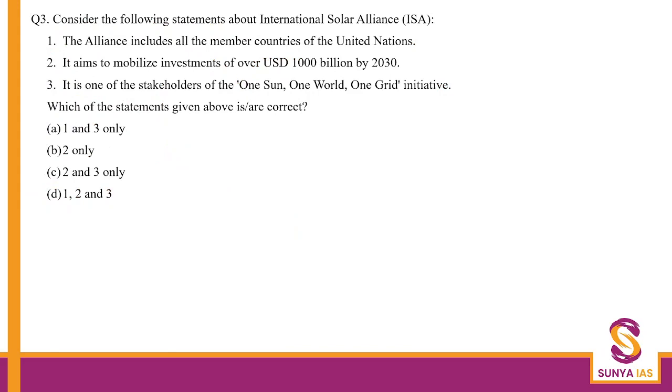Then the next question is on the International Solar Alliance. The first statement says the alliance includes all the member countries of the United Nations. Whether this is true, no. There can be some exceptions, some countries which have not joined. So not all the member countries have joined it.